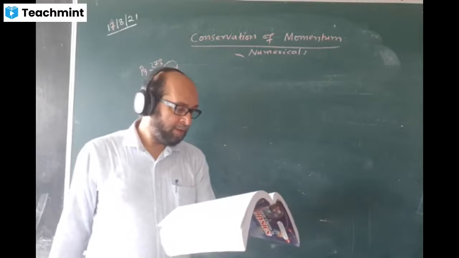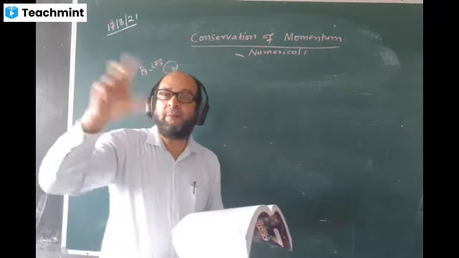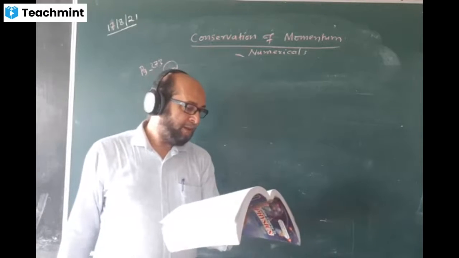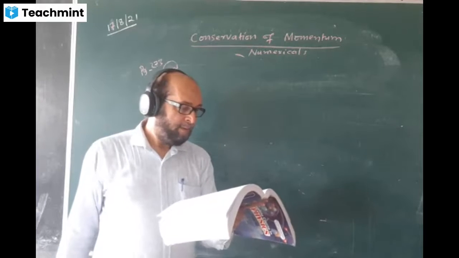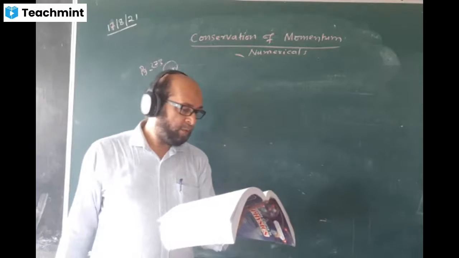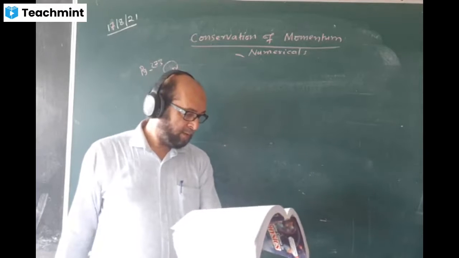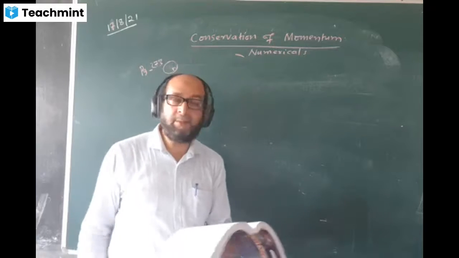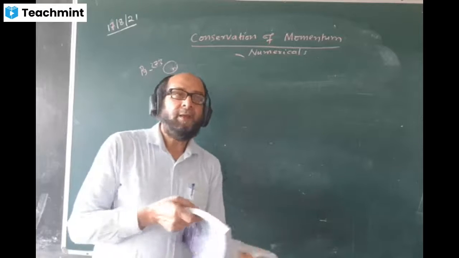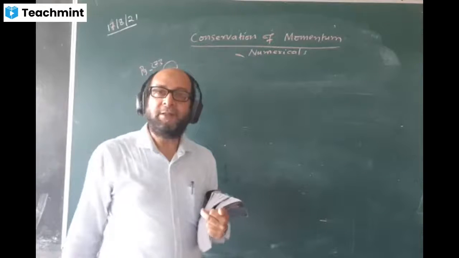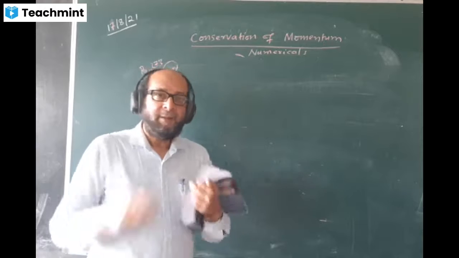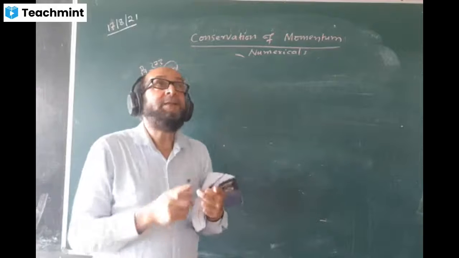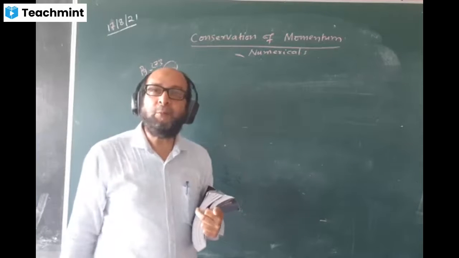Question says the mass of the monkey is the same as the total mass of the bananas. The two masses are equal. The other side of the rope is from a point which is 2 meters vertically below the bananas. If the monkey is able to climb 2 meters, will it be possible for the monkey to pick up the bananas? The distance between the two of them is 2 meters, the gap. Monkey is trying to pick up the banana. Will he be able to pick up the banana?